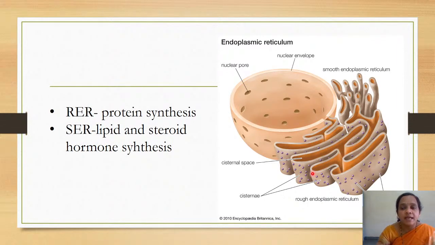Then smooth endoplasmic reticulum. Some part of the endoplasmic reticulum is devoid of ribosomes, which we call smooth endoplasmic reticulum. This is the site where lipids and steroid hormones are usually synthesized, because the body will be needing fatty acids. They are synthesized, and also the steroid hormones are synthesized in that region.